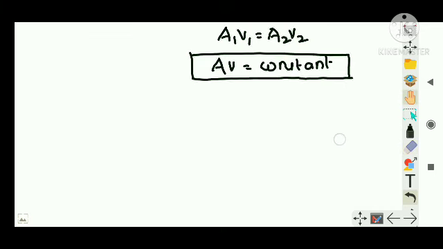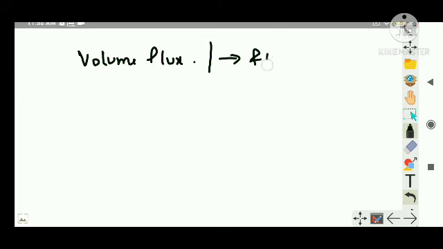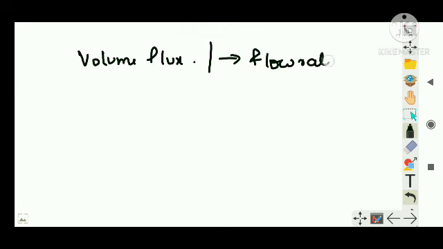Now some terms I am going to introduce with respect to this, as we conclude this section. That is volume flux, or actually flow rate, that remains constant. This A into V is called volume flux or flow rate, and it remains constant throughout the pipe, right?